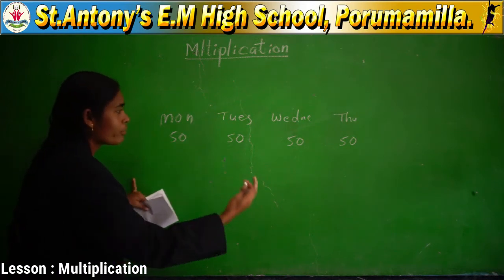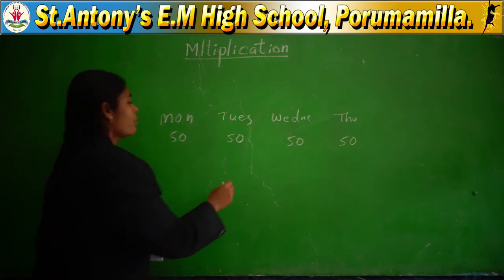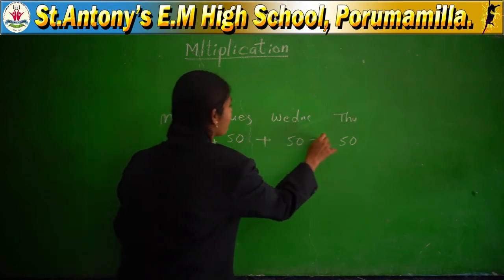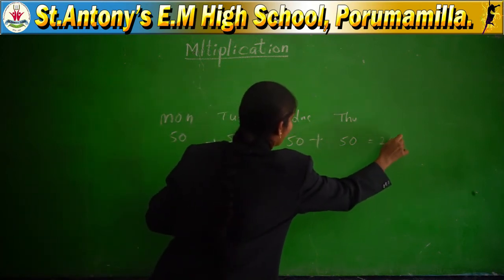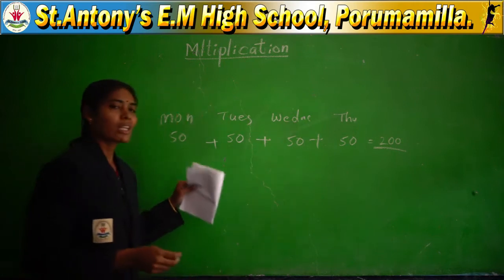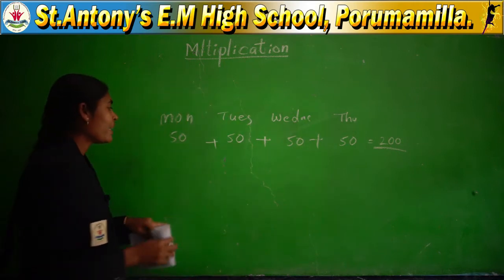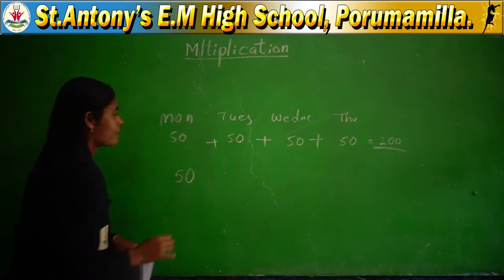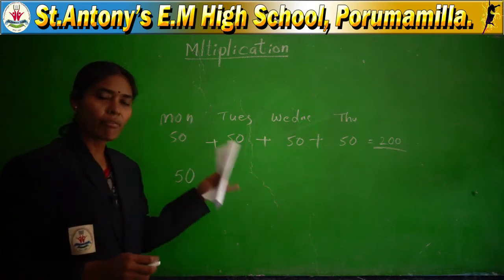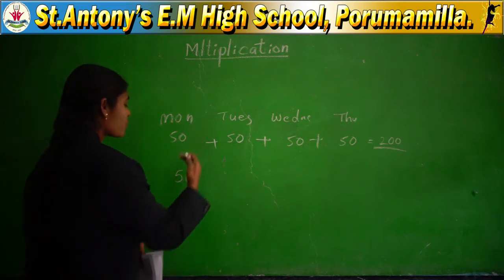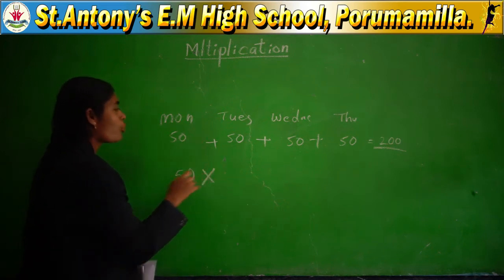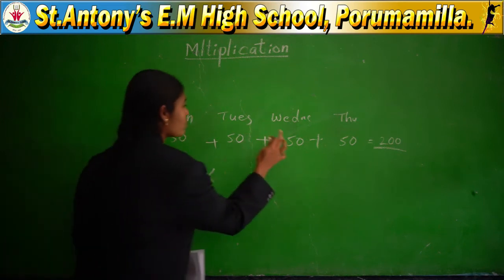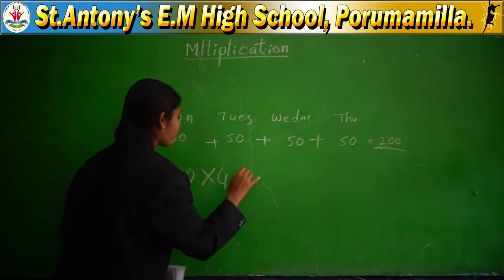How do I find the total number of chocolates? 50 plus 50 plus 50 plus 50, the total will be 200. This addition we can do in a simple method also. First write down the number of chocolates. How many chocolates are you buying every day? 50 chocolates. Multiplied by how many days you brought? 1, 2, 3, 4.